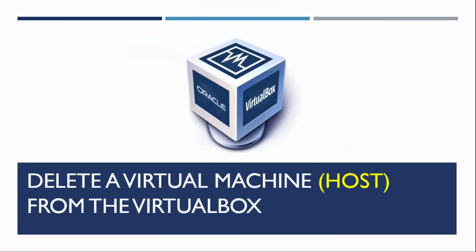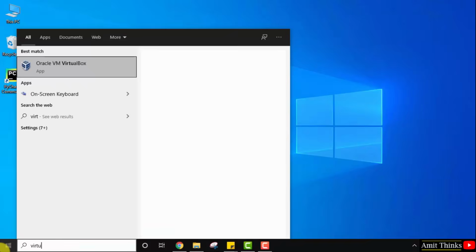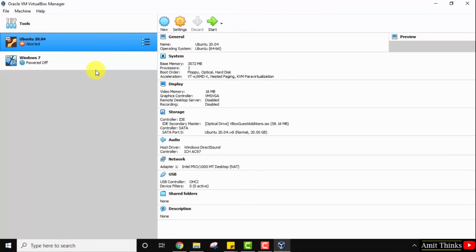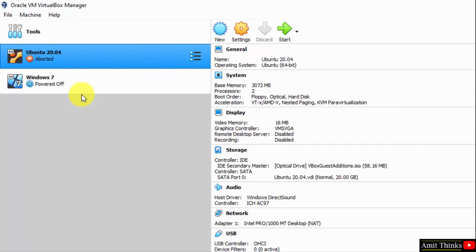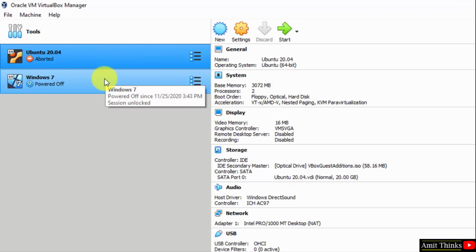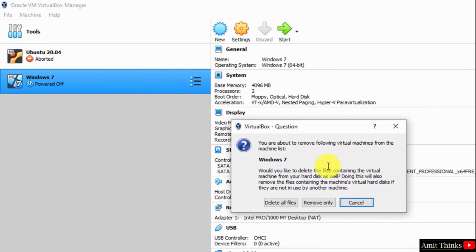In this video we will see how we can easily delete a virtual machine on VirtualBox. Let's open VirtualBox first. Go to start, type VirtualBox. Here it is, Oracle VirtualBox. Click on it to open. Guys, on clicking you can see we have two virtual machines, that is Ubuntu and Windows 7. Let's say we need to remove Windows 7. To remove any virtual machine, you just need to right click and from here click on remove. It will ask you, do you want to remove it? Any data in it will vanish.